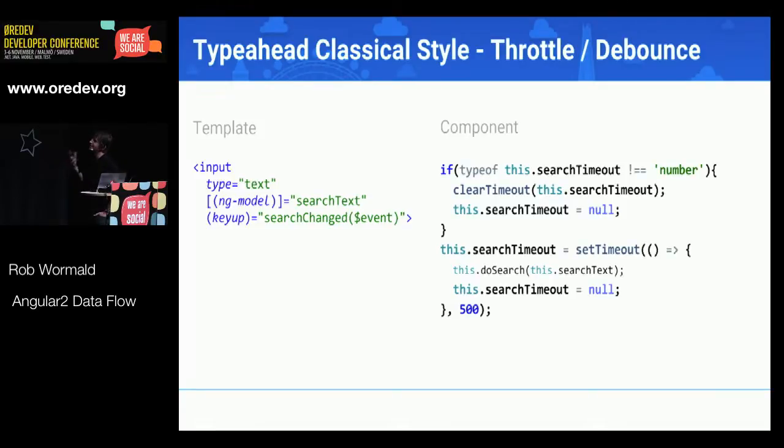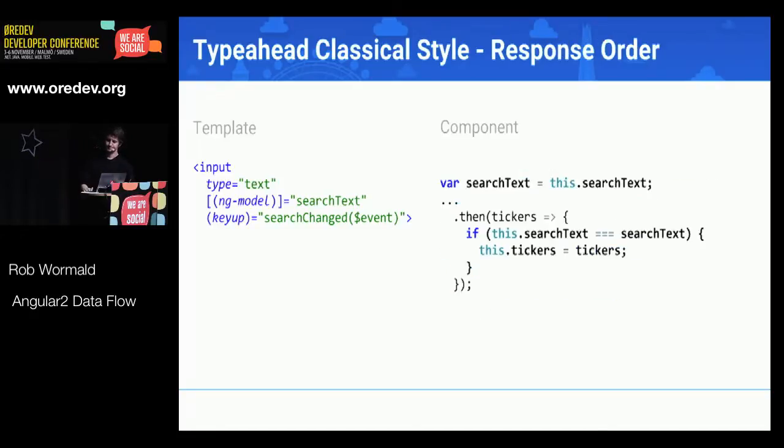On a Typeahead, the first thing you want to do is make sure that you are not firing a request every time somebody lets go of a key. You want to debounce it, or throttle is the term we use for this. And in a classical style, you have to keep track of stuff here, right? So we're using a timeout value. Every time you hit the key, it starts a timeout, and if you type another key, it's going to cancel the previous timeout before piping that value, you have to actually do what we want it to do.